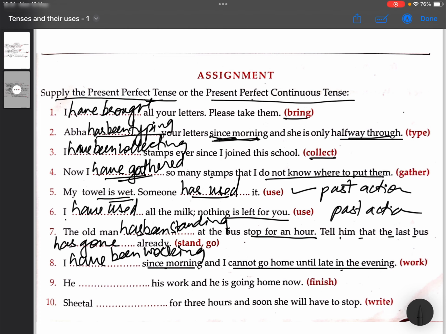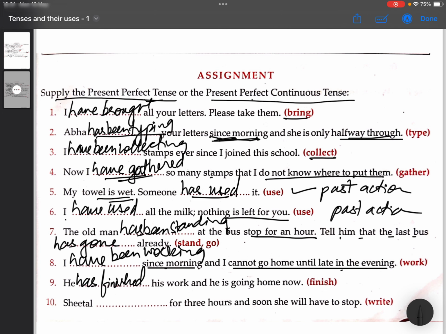He dash his work and he is going home now. So, here that means the work is completed. The work has started in the past and it has been completed. Therefore, he has finished. So, it is present perfect tense. His work and he is going home now.